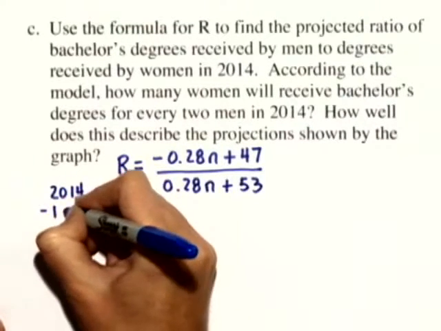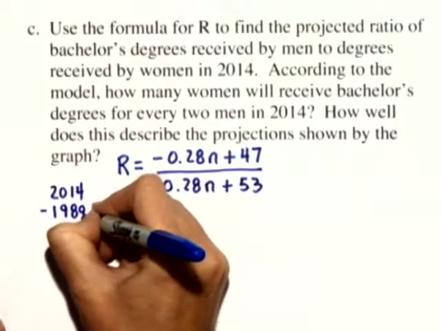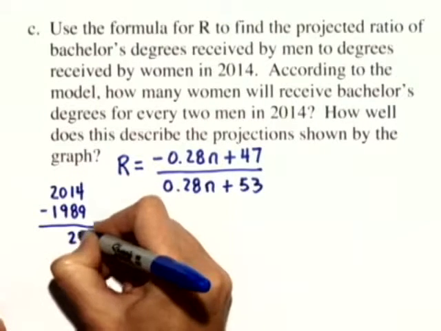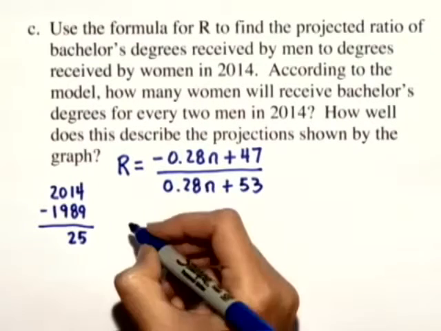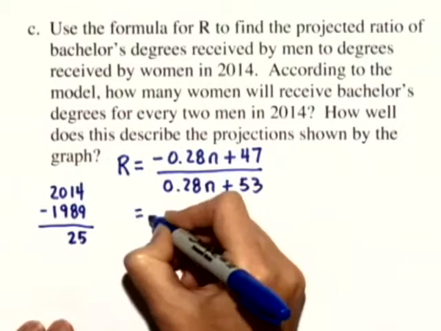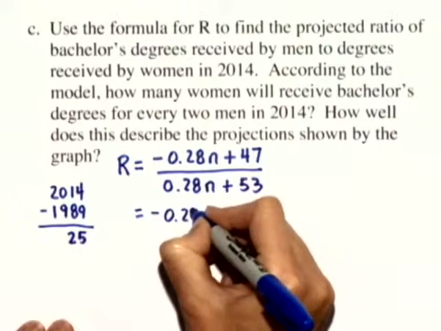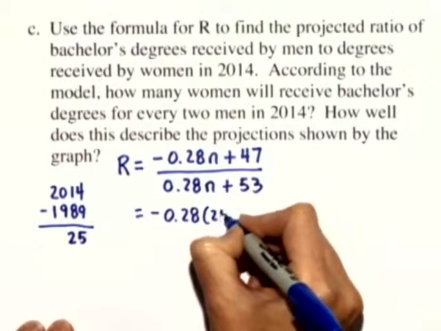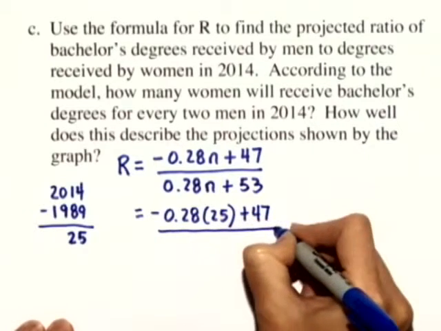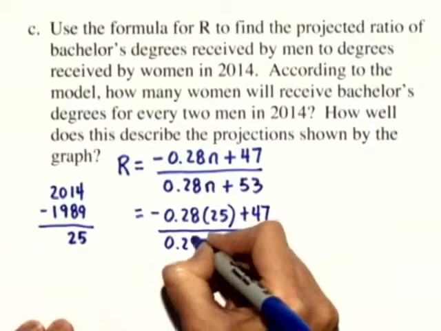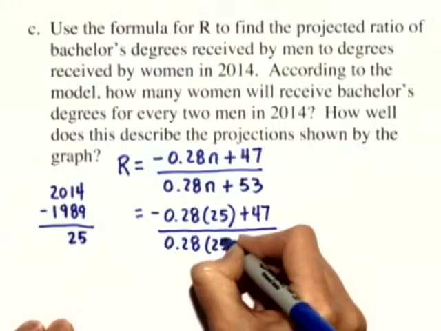If we subtract 1989 from that, we get 25 years later. So in this case, N is equal to 25. We substitute in 25 for N and calculate this ratio, substituting 25 in again.